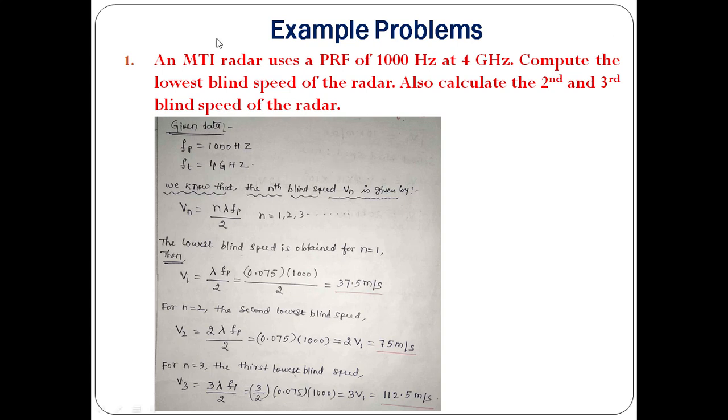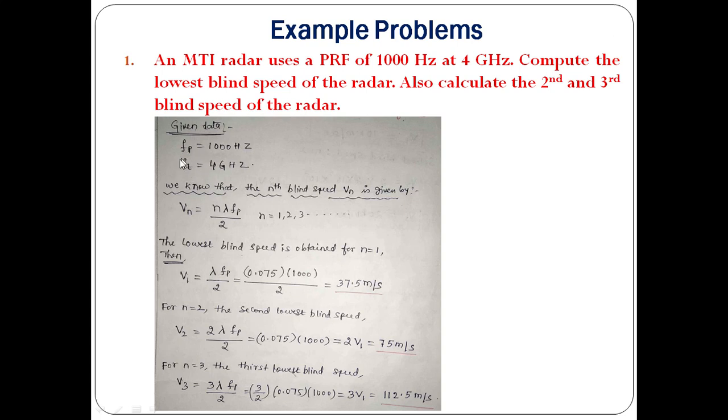Okay. The given data are pulse repetition frequency and transmitted frequency. We all know that from the previous derivation we have an equation for blind speed: Vn equals n into lambda into fp divided by 2, or 0.5 into lambda into fp into n. If you take n value as 1, that is the lowest blind speed. It is given by V1 equals lambda into fp by 2. By calculating the lambda, where lambda is equal to c by ft, you need to be very careful here.